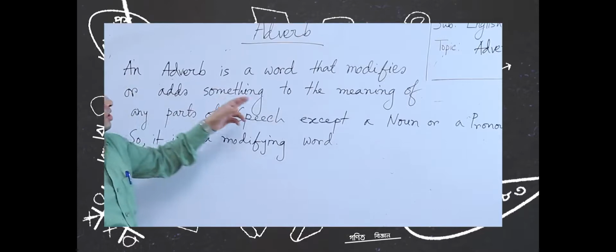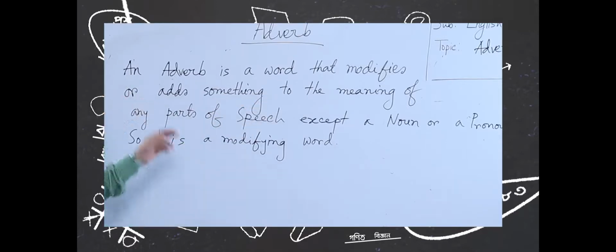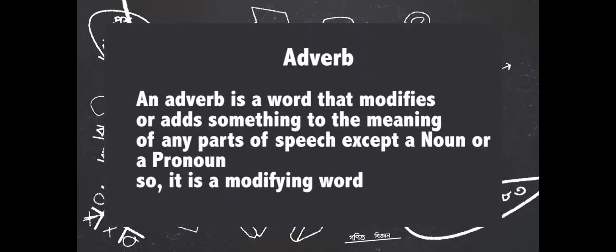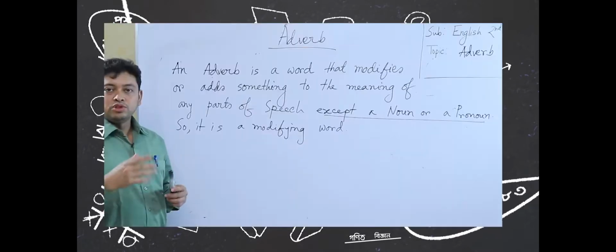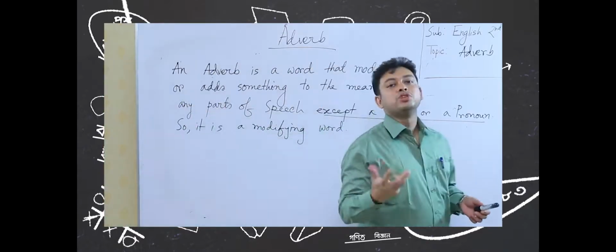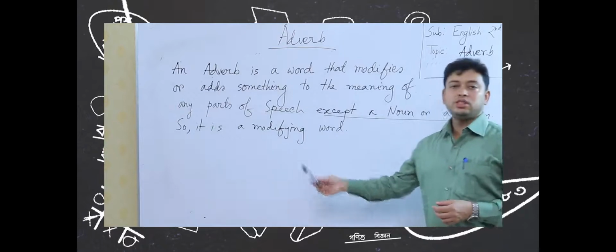An adverb is a word that modifies or adds something to the meaning of any parts of speech except a noun or a pronoun. So, this is the most important thing, except a noun or pronoun. It modifies other parts of speech. As it modifies other parts of speech, so we can say in short, an adverb is a modifying word. So, please write down the definition in your copies.